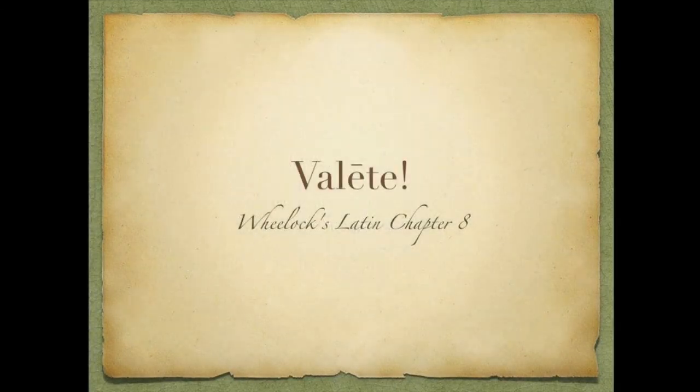So that brings us to an end of our overview of Chapter 8 from Wheelock's Latin Grammar. In Chapter 9, we're going to look at demonstrative pronouns. Demonstratives point out where things are in relationship to the speaker.